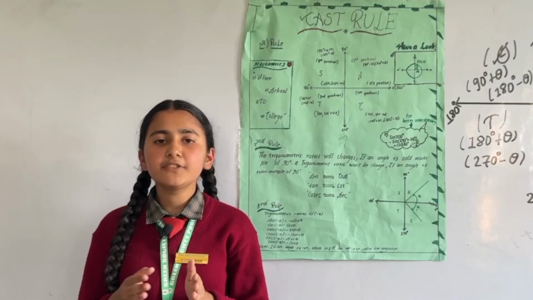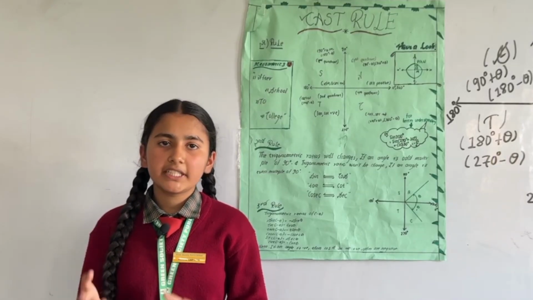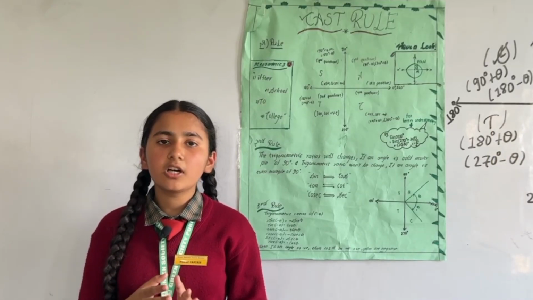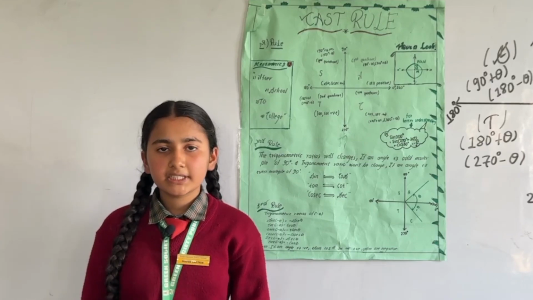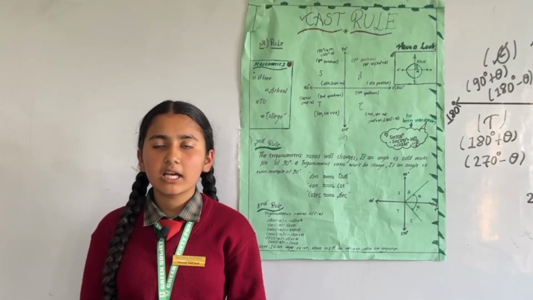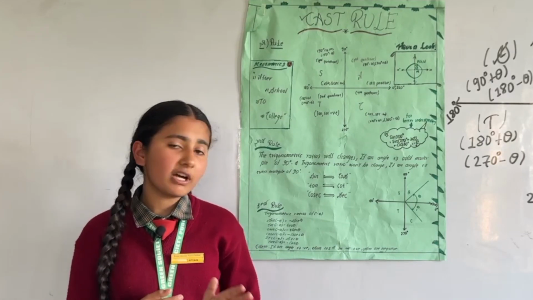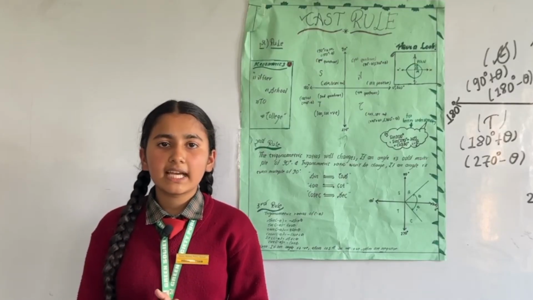And if the given angle is already negative or in negative theta, then all the trigonometric ratios will be negative except cos and sec, because minus theta lies in the fourth quadrant and in the fourth quadrant cos and sec are positive.